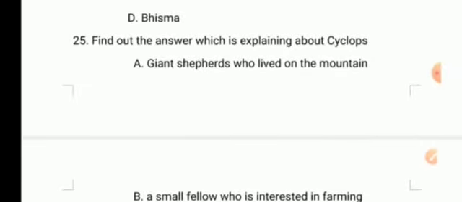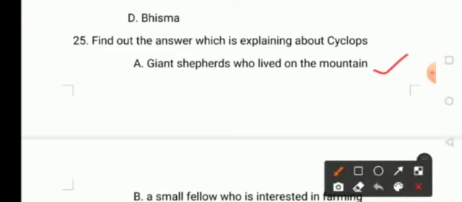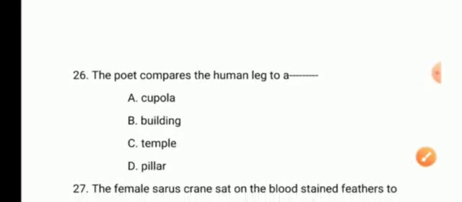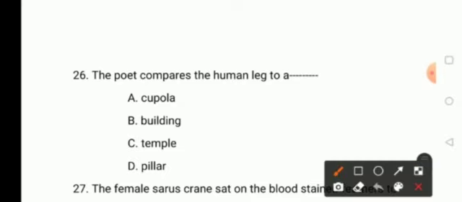Here the answer is, he is a giant shepherd who lived on the mountain. Moving on to the next question. The poet compares the human leg to a cupola, option B, building, option C, temple, and option D, pillar. So this is the line from the poem Vachana written by Basavanna. So here the answer is option D, pillar.